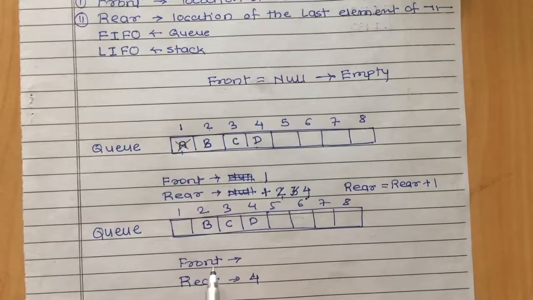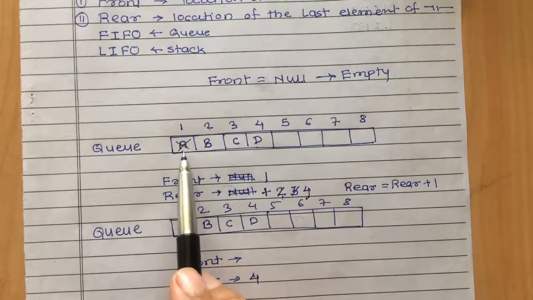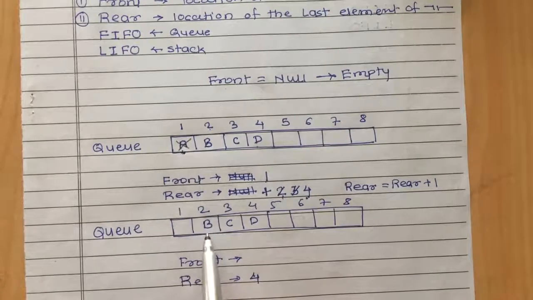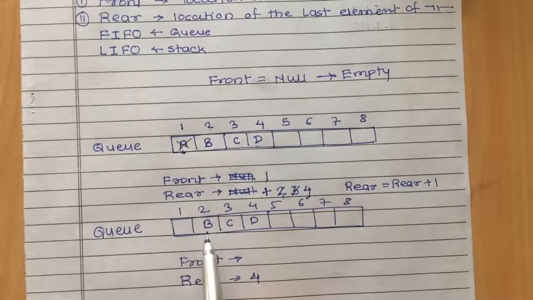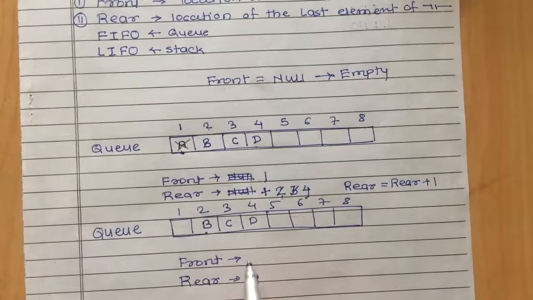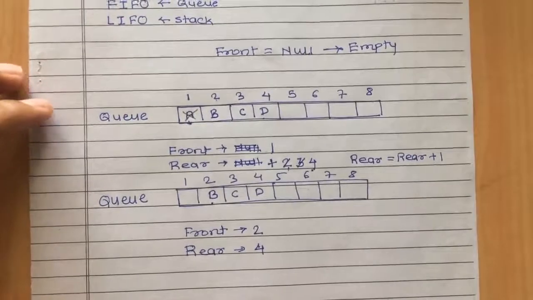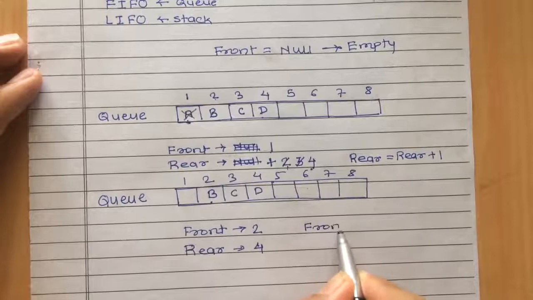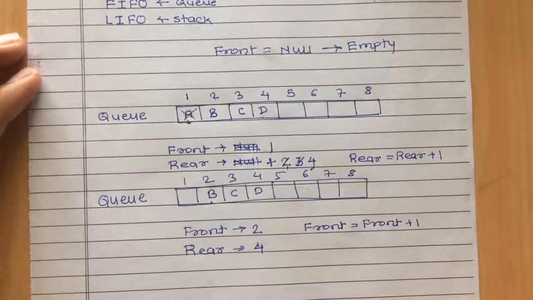Now where will front point? Initially it was pointing to the first location because A was the first element present in the array. After removing A from Q, the first element is B. So now front will point to the second location instead of the first location, and my front becomes 2. Whenever you delete any element from Q, you have to simply increase the value of front by 1. So front is equal to front plus 1.